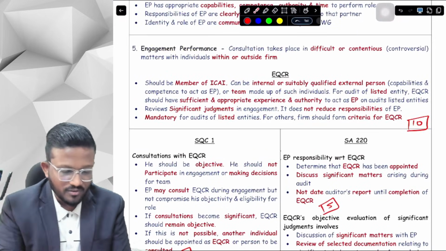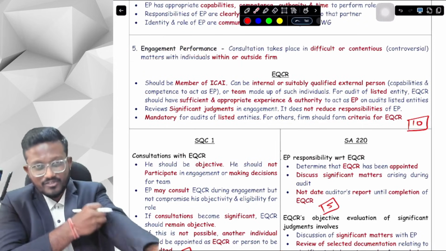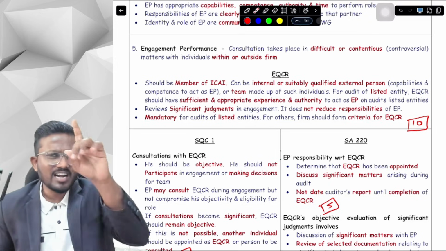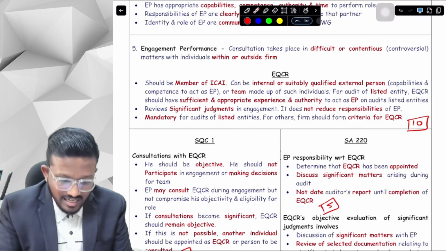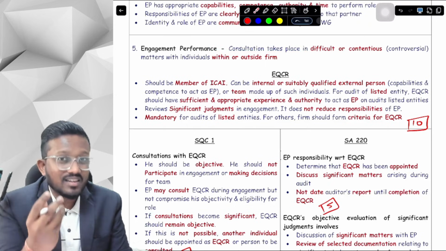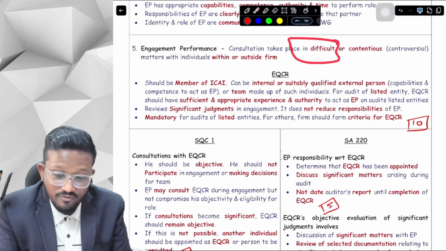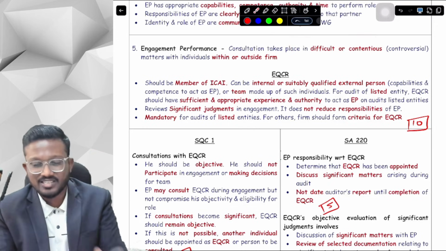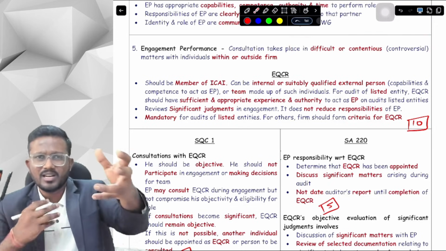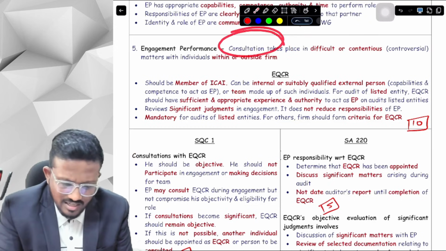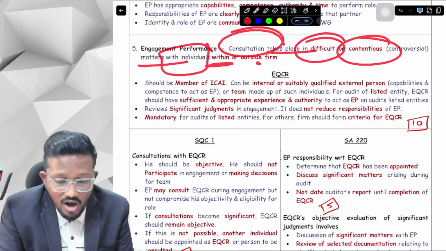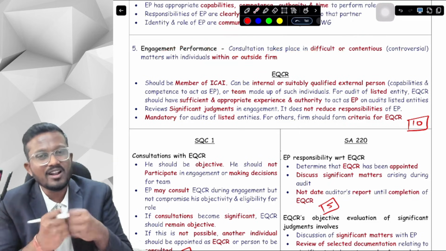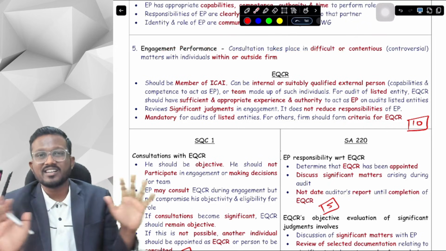Now it talks about first of all the 5th element. We are here at the 5th element, that is engagement performance. In that, one line we have to keep in mind is the consultation. If we want to consult, then we can consult in difficult or contentious matters. What is contentious? That is a controversial matter. You have a different opinion, I have a different opinion. So consultation can take place in difficult or contentious matters with individuals within or outside the firm. Within the firm or outside the firm as per your choice. There is no restriction on it.